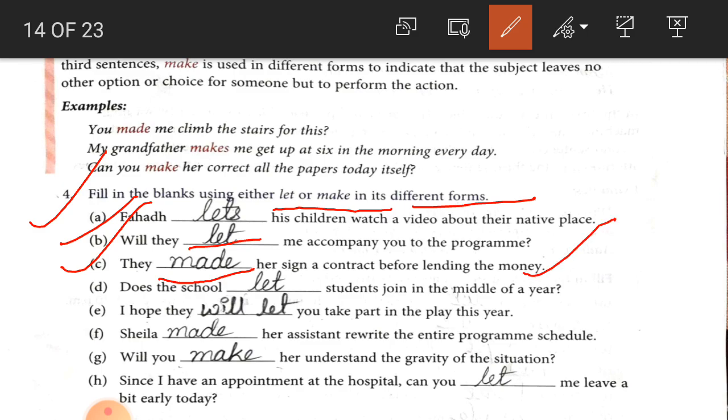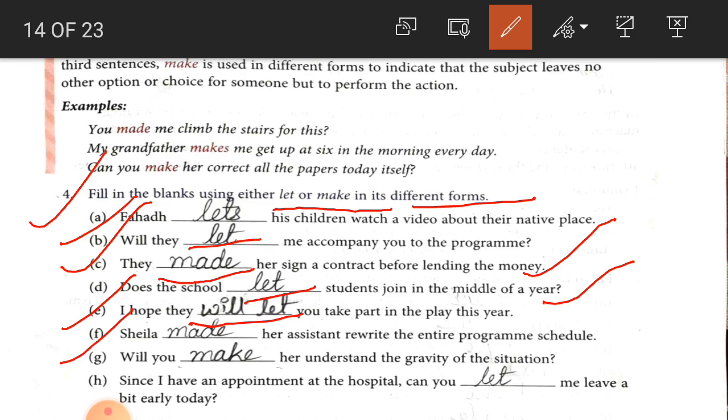Next one, does the school dash student join in the middle of a year? So does the school let the student, meaning permit the student, to join in the middle of a year. Number E, I hope they will let you take part in the play this year. Again, here in the sense of permission in future, "will let" is used here.